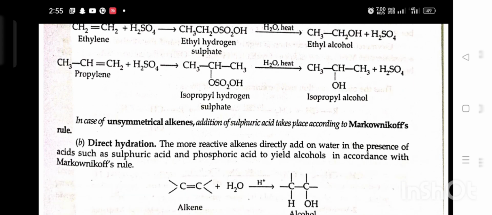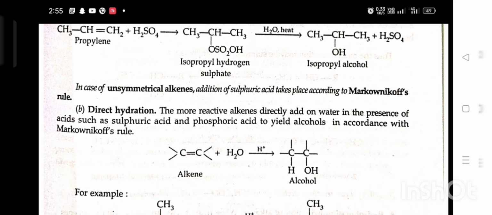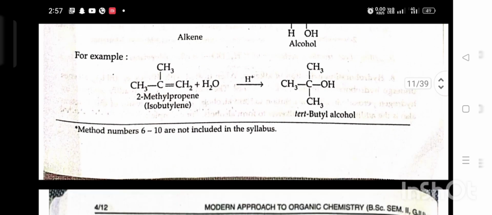In case of unsymmetrical alkene, addition of sulfuric acid takes place according to Markovnikov rule. B. Direct hydration. The more reactive alkene directly adds on water in the presence of acids such as sulfuric acid and phosphoric acid to yield alcohols in accordance with Markovnikov rule.